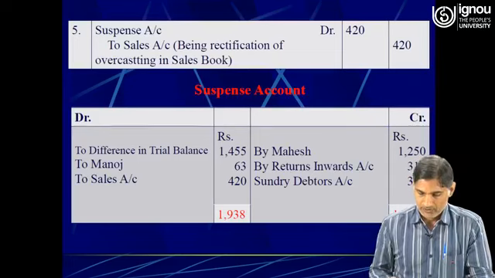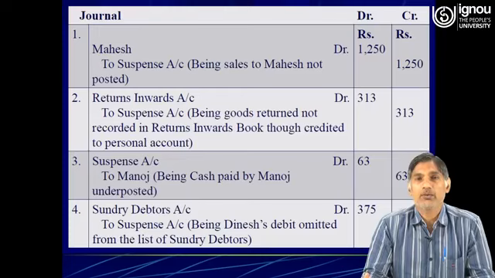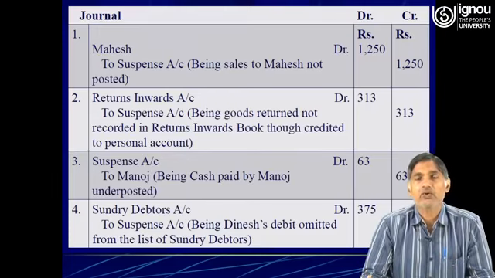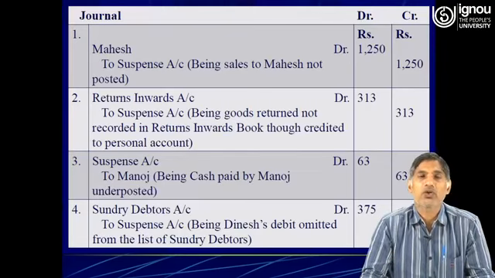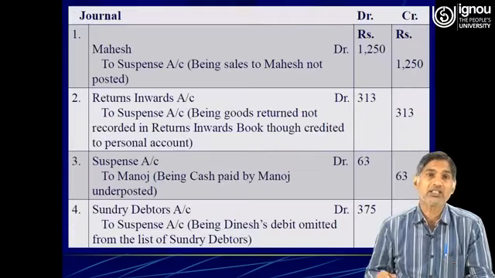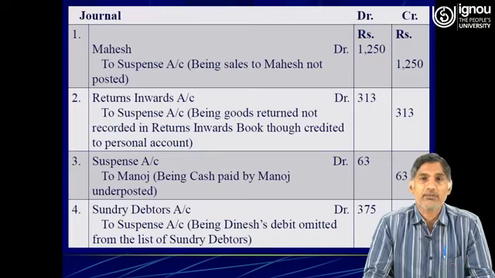Then the third journal entry, suspense account debit to Manoj 63. Therefore the suspense account has been debited here. Therefore in the debit side of suspense account, to Manoj 63. Fourth one is sundry debtors account debit 375 to suspense account.